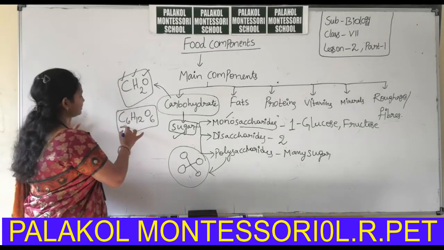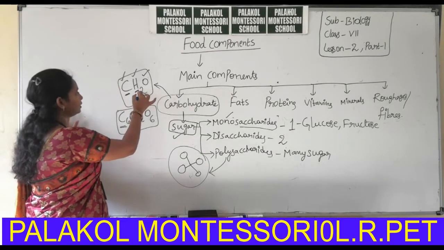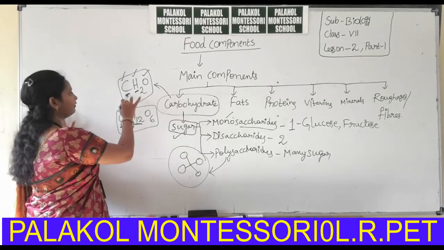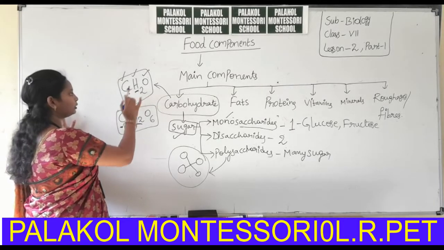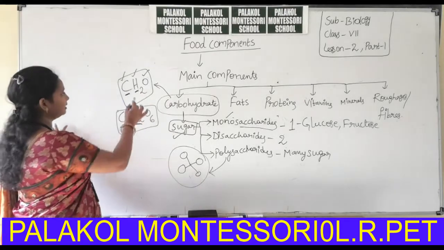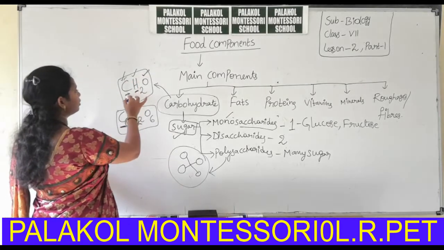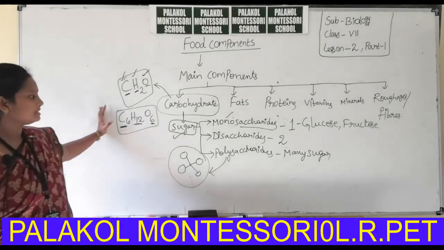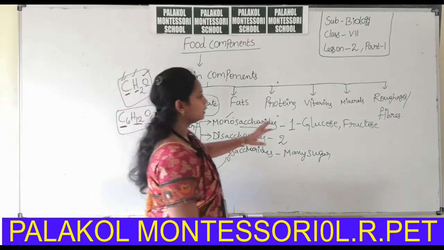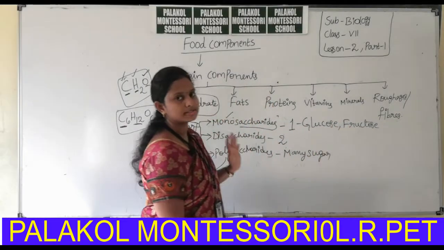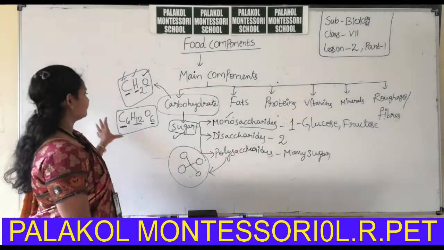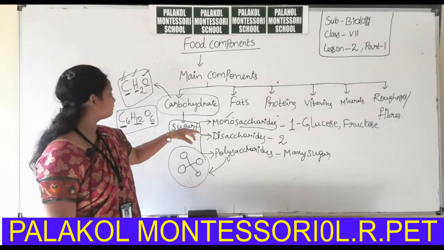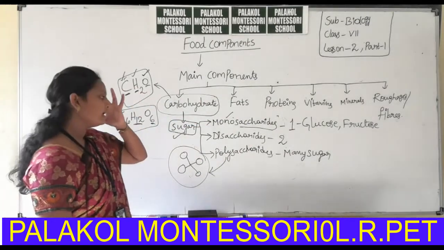Compare this equation with this. If C is 1, H is 2 in number. If C is 6, H is 12 in number. So when compared to the carbon number, the hydrogen number is doubled. And carbon and oxygen are in equal number, so C6 here, O6 here. Okay, this is the formula for glucose and fructose. These are the monosaccharides. Monosaccharide formula is C6H12O6.